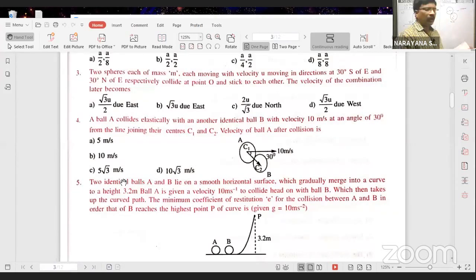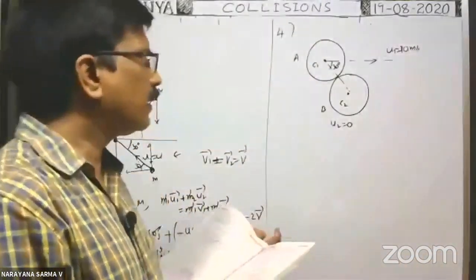Okay. You see, a ball A collides elastically with another identical ball B with a velocity 10 meters per second at an angle of 30 degree from the line joining their centers C1 and C2. Okay, here it is given as 30 degree. Okay, velocity of the ball A after collision. Okay, all of you see the diagram.